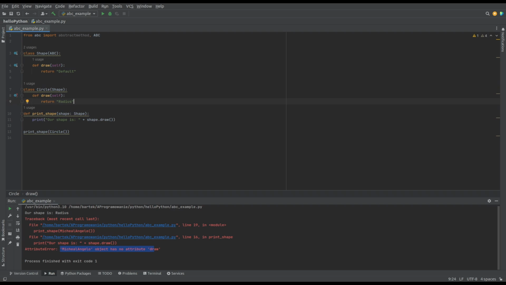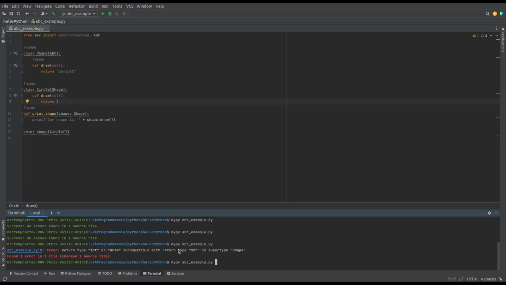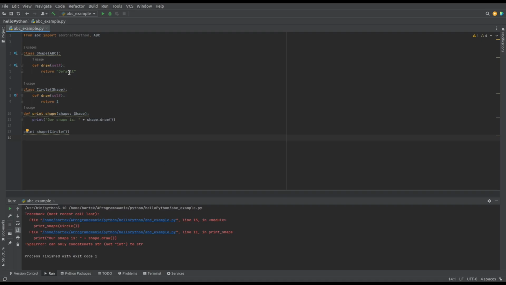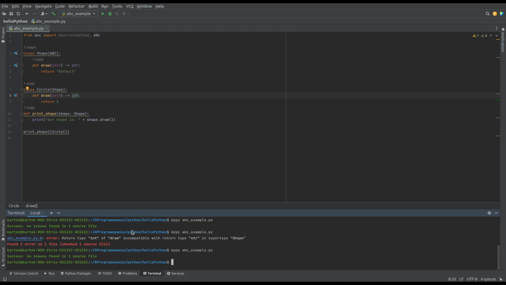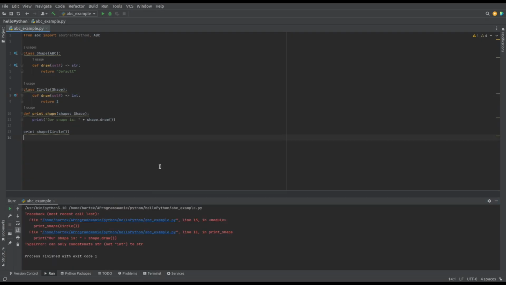Let's focus on the draw method. If we change the type of the object it returns, the type checker may still be okay with it, but at runtime, it might fail. To make this safer, add type annotations to both the base class and the subclass methods. This helps the type checker catch inconsistencies. Once the type differences are detected, let's fix that code. Remember to annotate both methods.